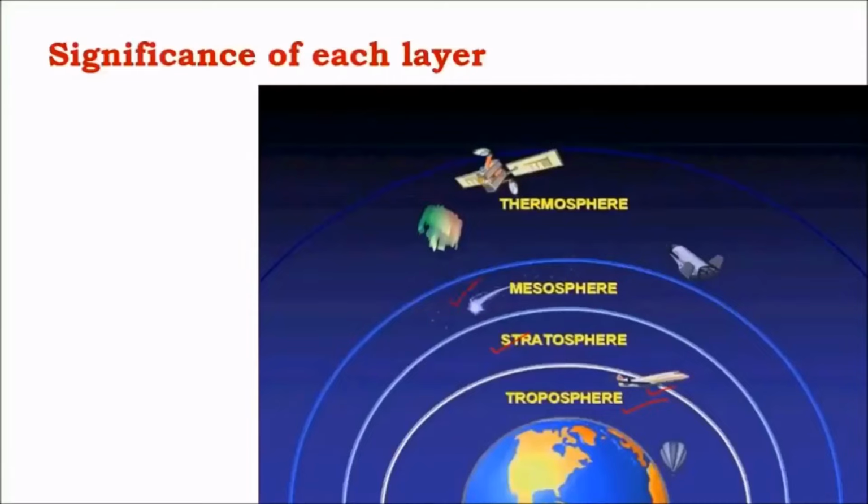And meteors burn up in mesosphere, and most of the satellites are placed in thermosphere and exosphere. The International Space Station is in thermosphere. Auroras are observed in both thermosphere as well as exosphere.